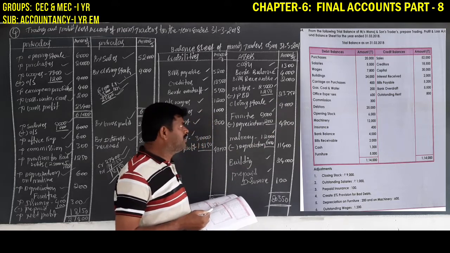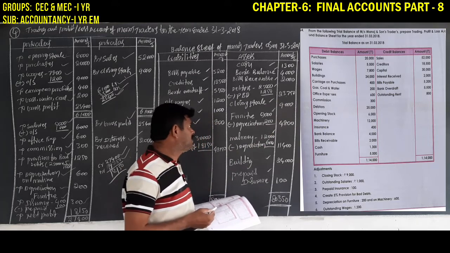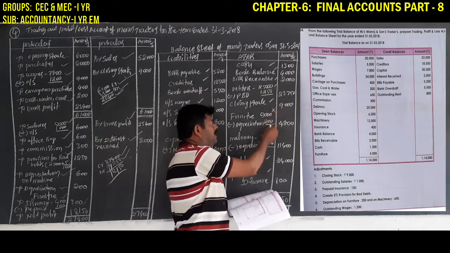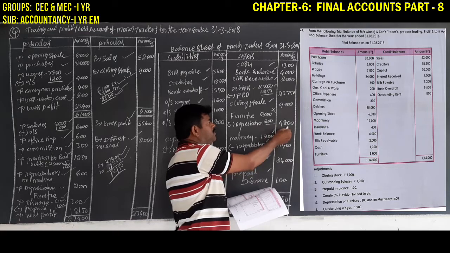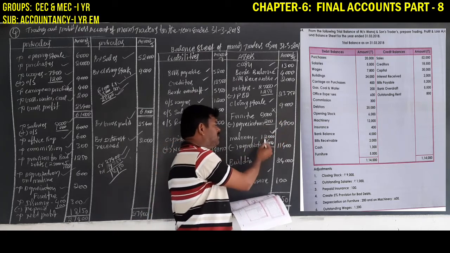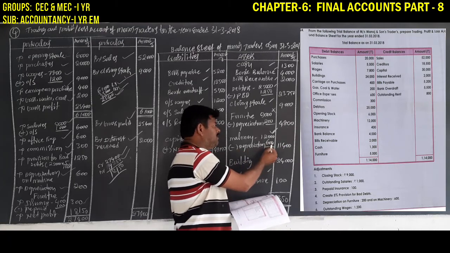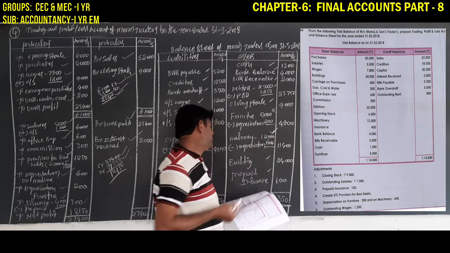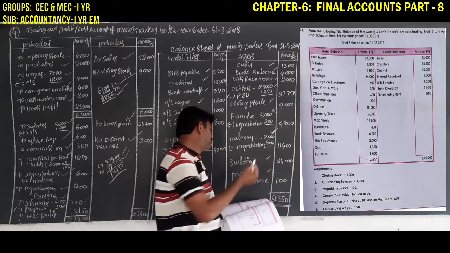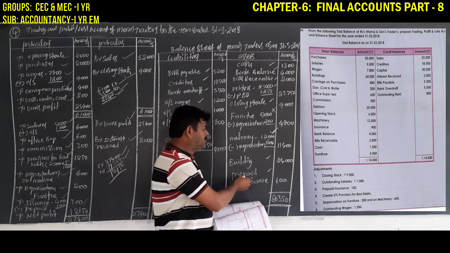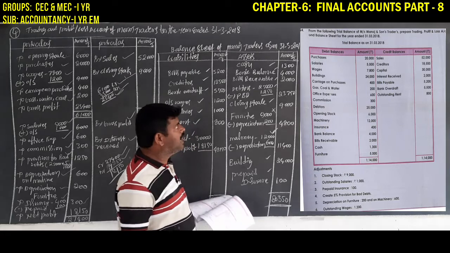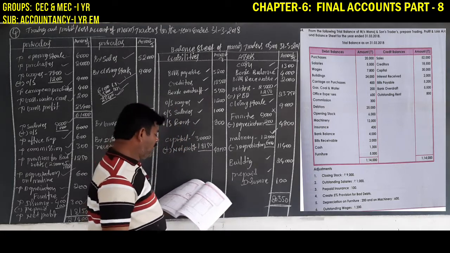Closing stock is also given in adjustment, 9,000 rupees, it is taken. Furniture is given in trial balance debit side 5,000 rupees, adjustment is 200 rupees, 4,800. Machinery is also given at trial balance debit side 12,000 rupees minus depreciation adjustment 600 rupees, 11,400. Building is also given in the trial balance debit side 24,000 rupees. Prepaid expenses is given in adjustment, it is taken into the asset side. These are the assets. And come to the liability side.